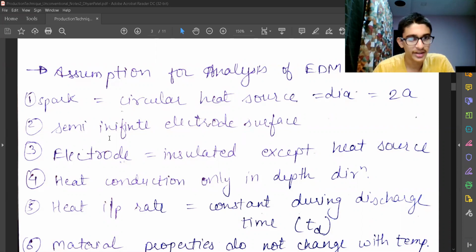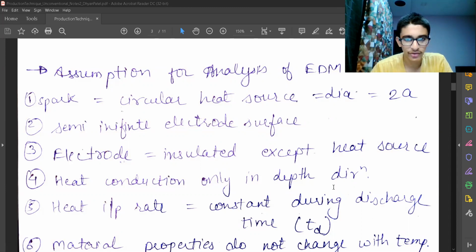Second, it is a semi-infinite electrode surface. So we have the electrode and it starts from one end and it goes forever in infinite length. The third is the electrode is insulated except the heat source. So there is a small spark gap in which the spark is generated, except for that space, all the other sides of that electrode are completely insulated and there is no machining happening.